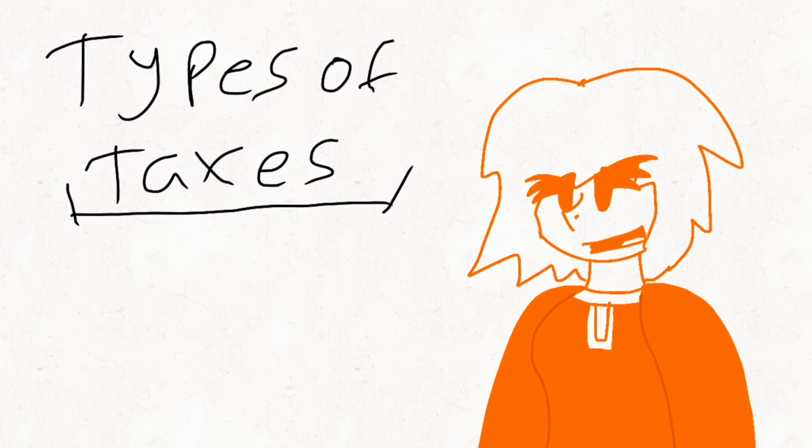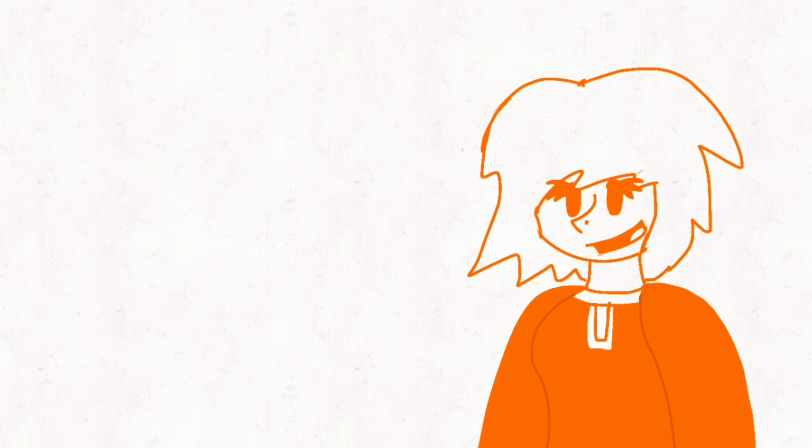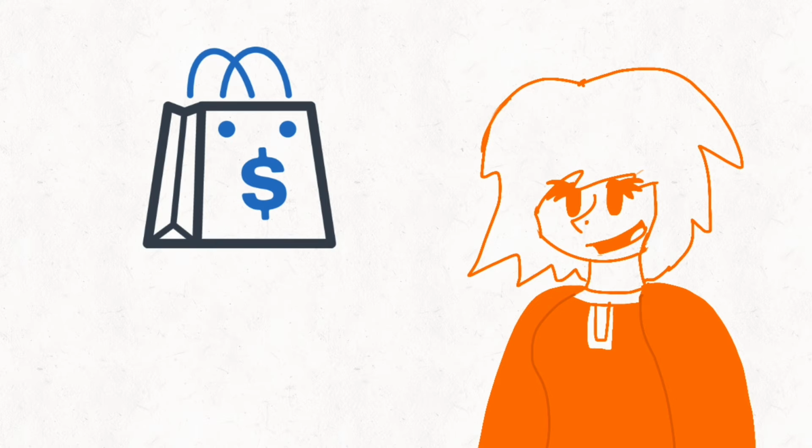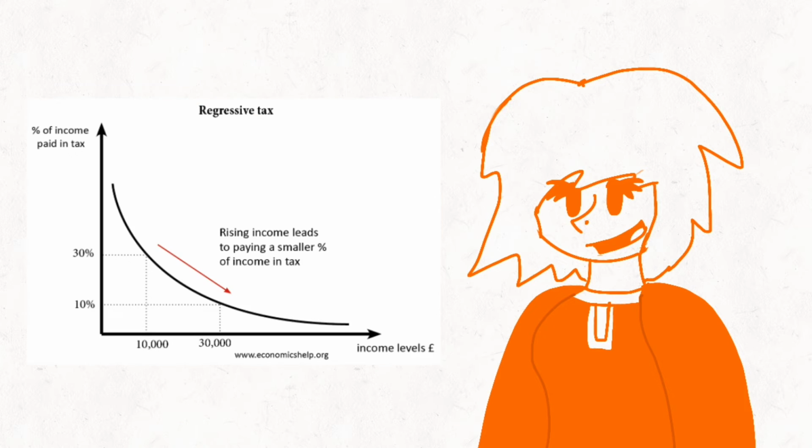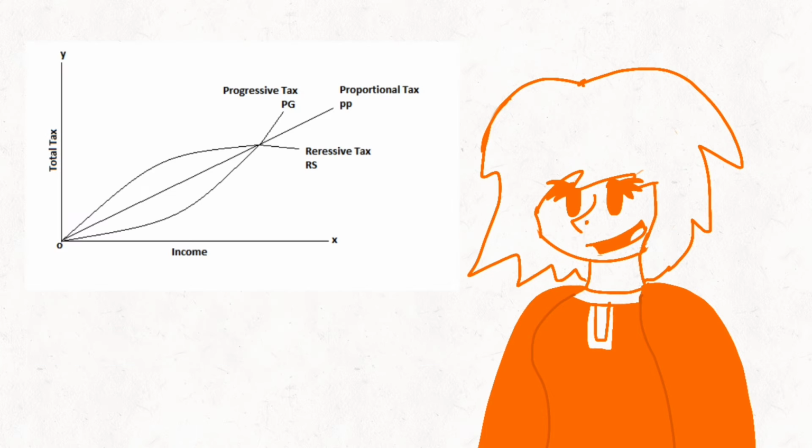Types of taxes. Besides the progressive tax, the income tax, and the capital gains we covered, there are other taxes out there. First off, consumption tax, a tax that is based on the money people spend, not on the money people earn. The regressive tax is where the average tax burden decreases with income. Proportional tax, which is also referred to as a flat tax, is a tax in which the percentage of tax taken from the person's income remains the same regardless of how much money he or she earns.